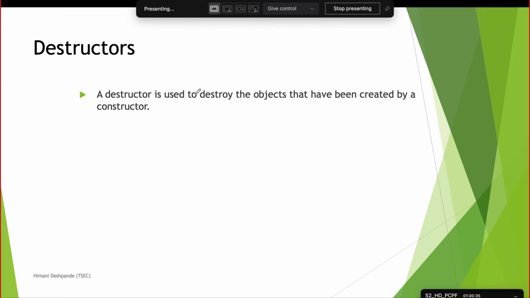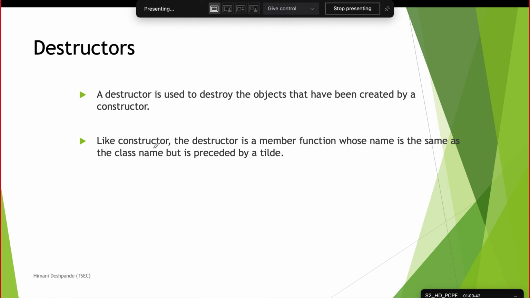So a destructor is used to destroy the object that has been created by a constructor. Like a constructor, a destructor is a member function whose name is the same as the name of the class. But how is it different from a constructor?